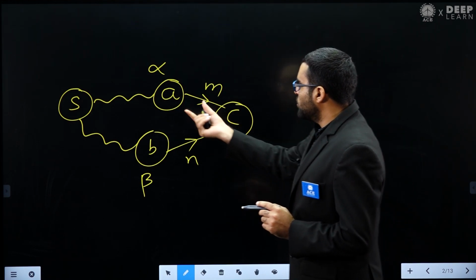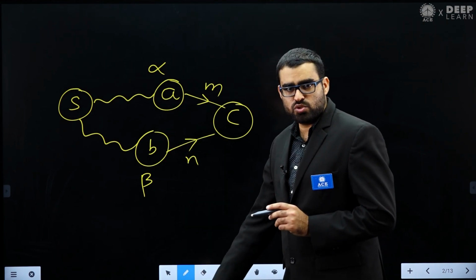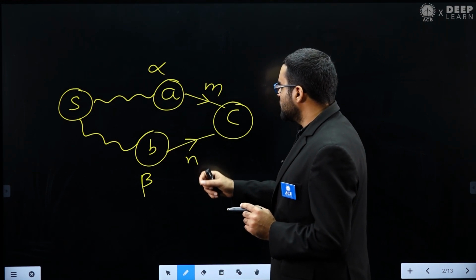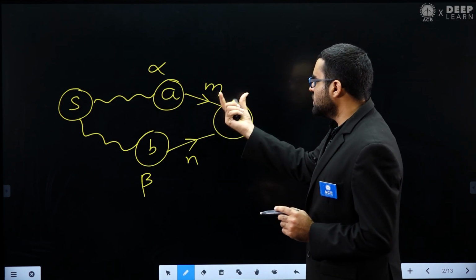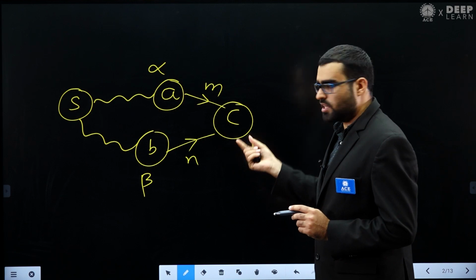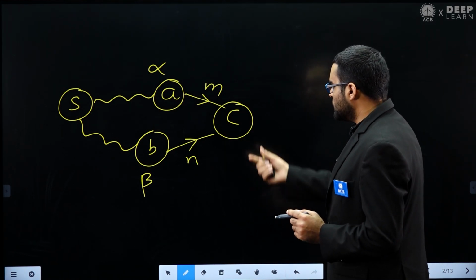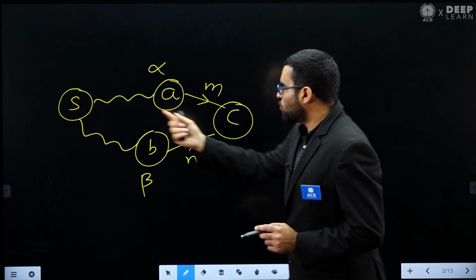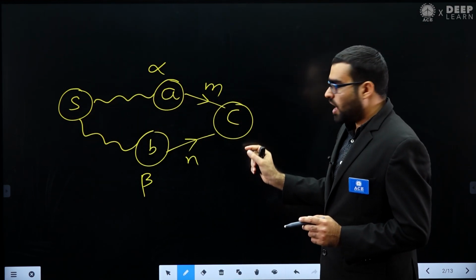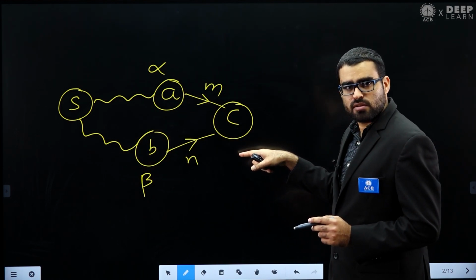Why? Because you can save some time. You can see the quality score of A you already know, and the quality score of B you already know. Let's assume these are the only incoming edges into C, there is no other incoming edge. Then if you want to go from S to C, either you have to go through A or you have to go through B.